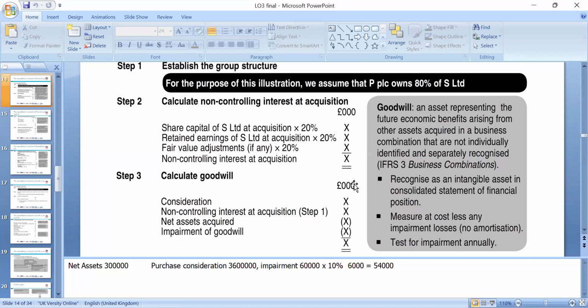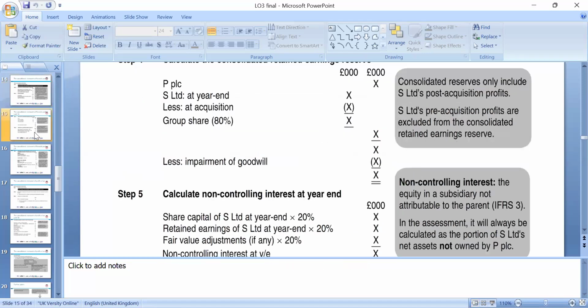Okay, then we look at the calculation of the goodwill. Please no worries, because you're not doing an exam. It's a matter of adding the examples, so I'll add some examples for you, which is quite crucial to explore. So we look at the consideration, the non-controlling interest from step one, minus the net assets acquired, and then we look at whether any goodwill has been impaired, and then we can say how much the goodwill is worth here.